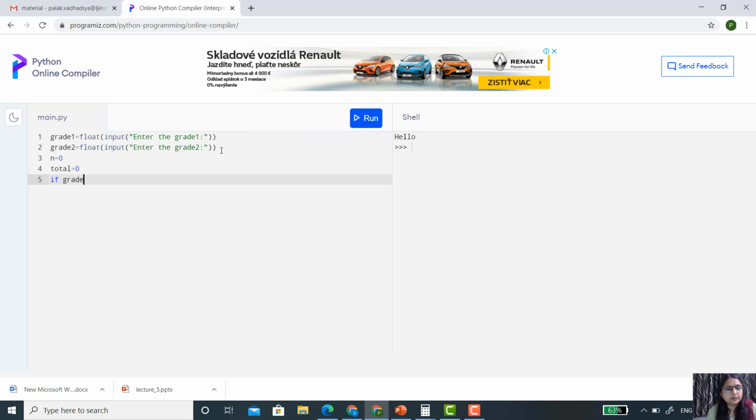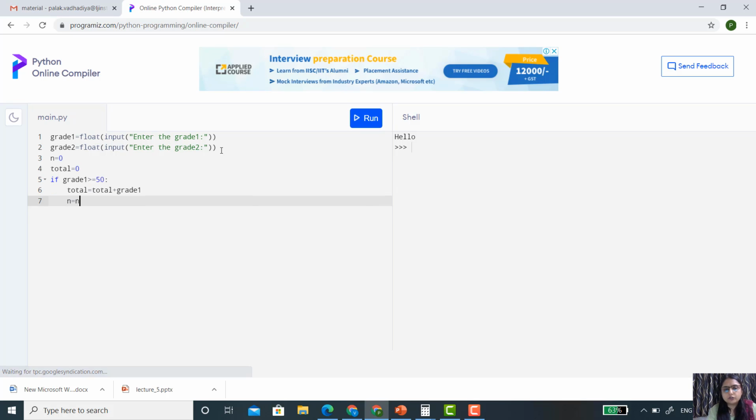So grade 1 greater than or equal to 50. If yes, then total equals total plus grade 1. And then I want to increase the value of n by 1, that is n equals n plus 1.